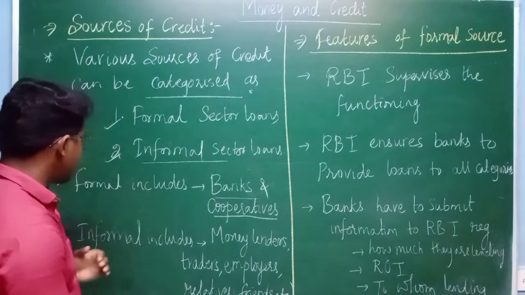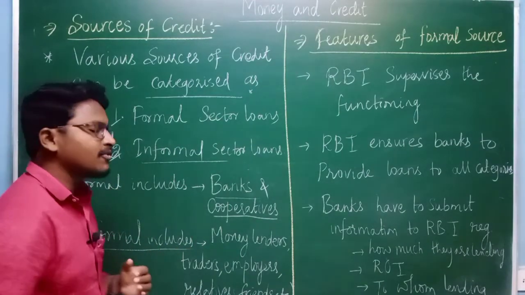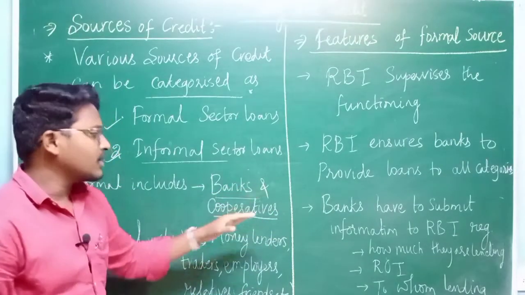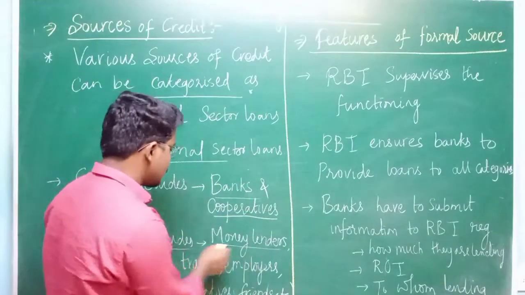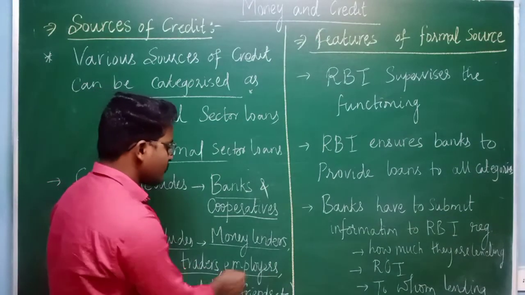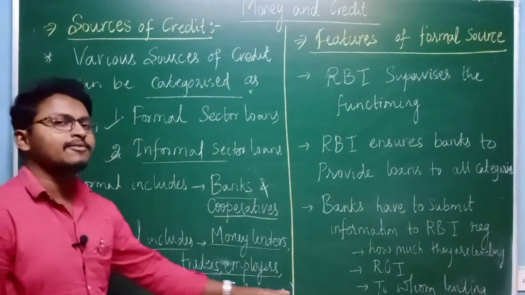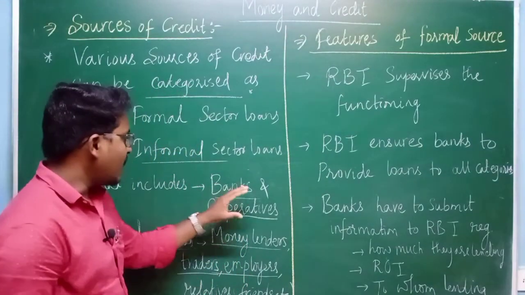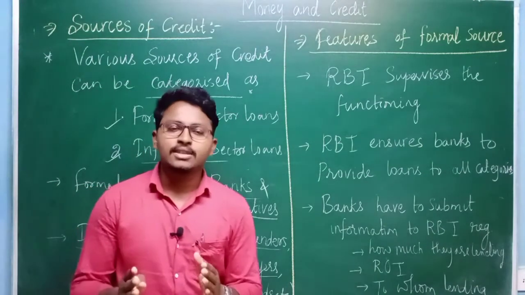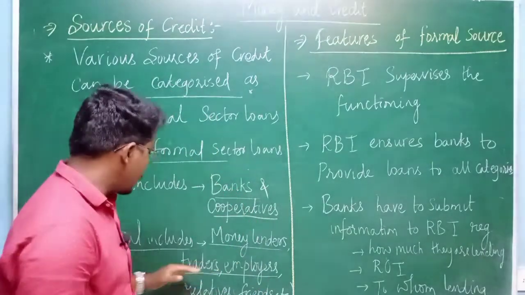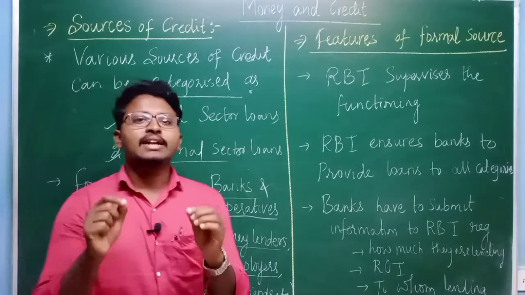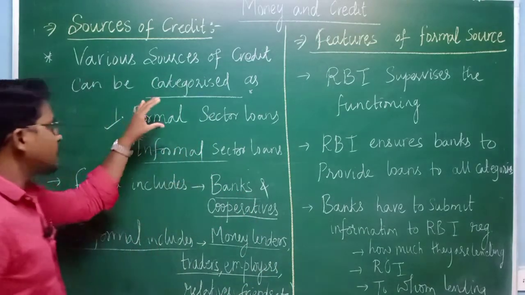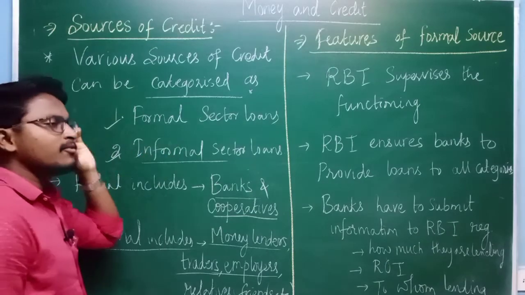Then the next one is informal sources of credit. It includes all the remaining things except banks and cooperatives. It may be money lenders, traders, employers, relatives, friends, etc. Whomsoever it may be, except banks and cooperatives, all the remaining sources of credit come under informal sources. Let us now see what the differences are between the formal source of credit and the informal source of credit.